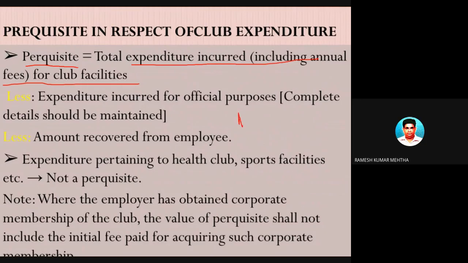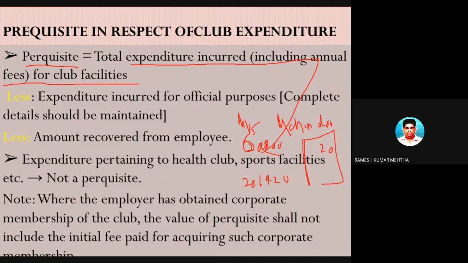For example, Mr. S.R.K. Mehta has taken a membership in Mahindra Holidays. That is a club, and if you want to take a lifelong membership, it is some 6 lakh rupees. So this is the first part. The second part is that during 2019-20, he along with his family and other people went to Mahindra Holidays for 20 days.